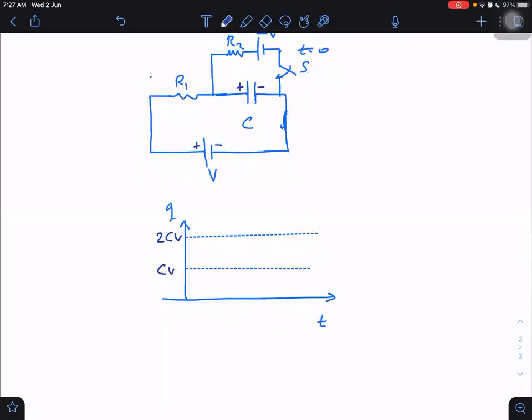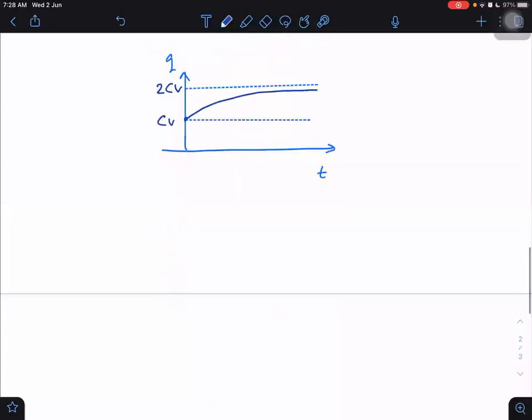Now, the graph. What would be the graph? Start from the initial value, where we have to start. Start from this place, then go towards 2CV, but don't touch it. Go this way, smoothly, a monotonically increasing function, like this. This is the graph.